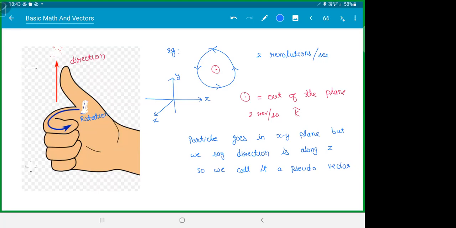You're getting it? So let me give one more example. Is this page clear, everyone? Hope everyone is getting the meaning of a pseudo vector. So right now your fan is rotating, right? Can you tell me the direction of your fan? How is the fan rotating? The fan is rotating. So put your hand like this. Try to rotate your fingers in the direction of the fan. The thumb is pointing which way? Down, right? Right hand, use your right hand. So the thumb is pointing down.